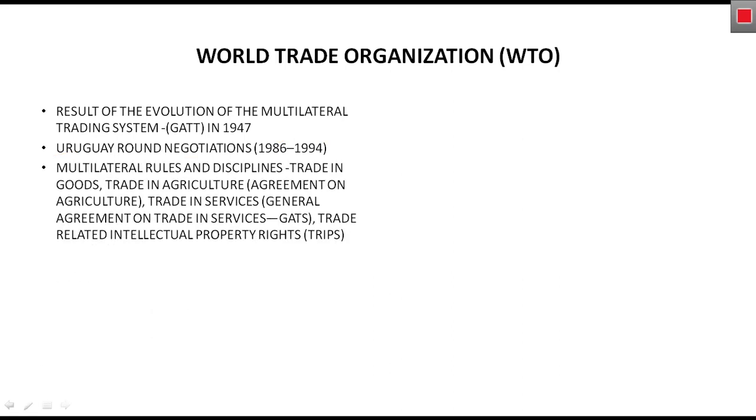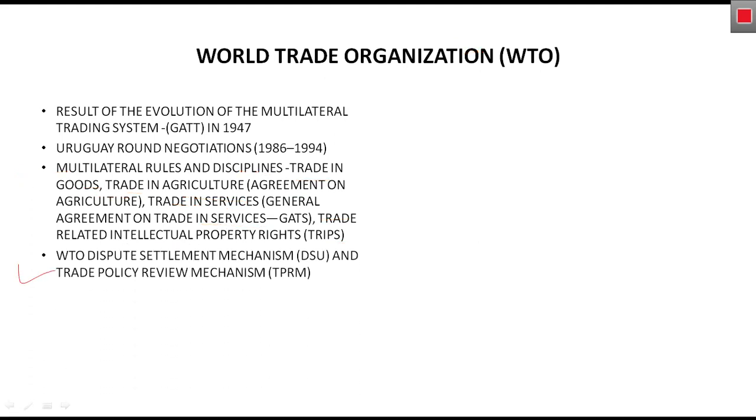Next, it is established for the establishment of multilateral rules and disciplines. Trade in goods, trade in agriculture. There is also a separate agreement on agriculture. Trade in services, there is again a separate agreement, the General Agreement on Trade in Services. And for trade related to intellectual properties, again there is a separate provision, TRIPS, trade related intellectual property rights.